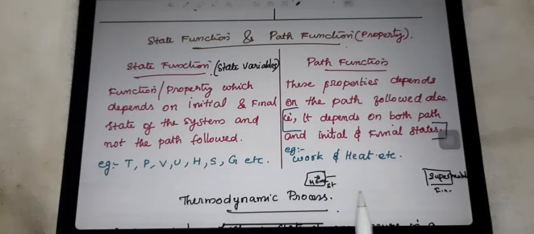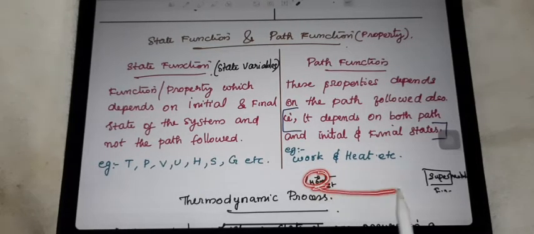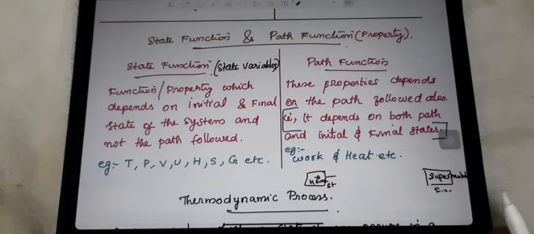So here just imagine one example. For explaining state function, I took one example like this. This is my home, right? So from here I need to go to one supermarket, for buying something from them, right?